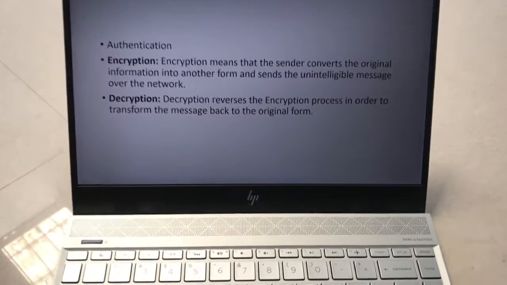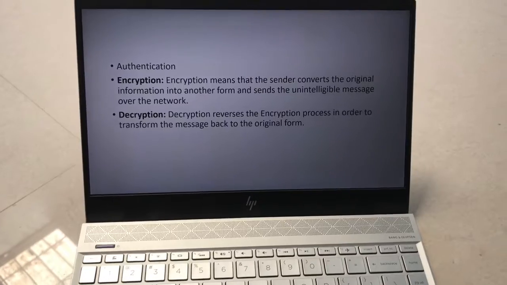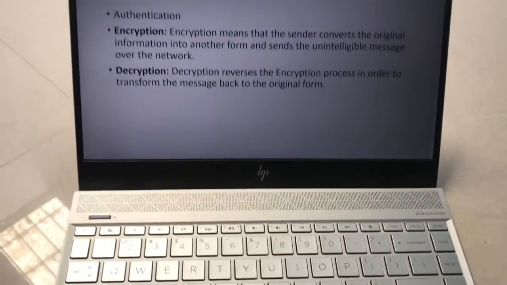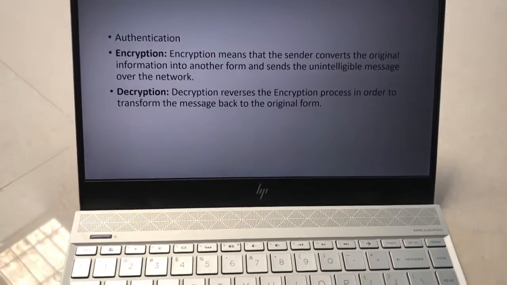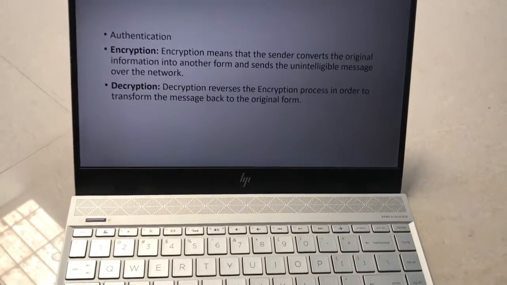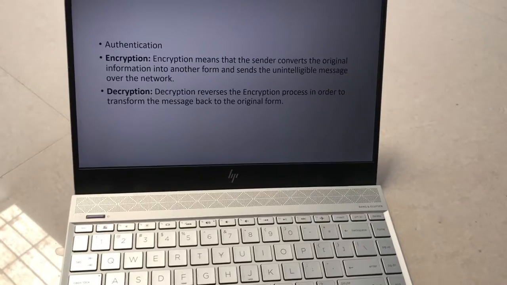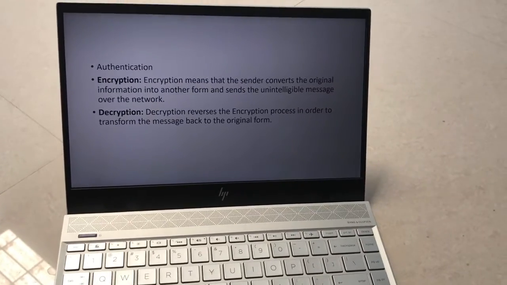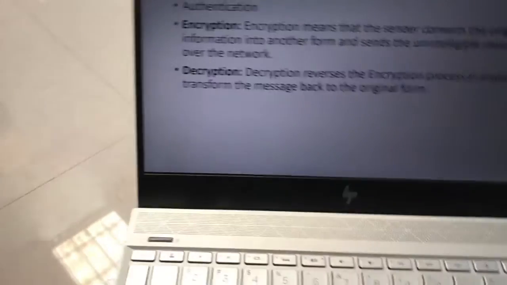Then what is meant by decryption? Decryption is nothing but the reverse process of encryption. It means that a secret key is shared with the receiver. The receiver is going to decrypt the data with the help of the secret key, and he will get the plain text. It is called decryption.